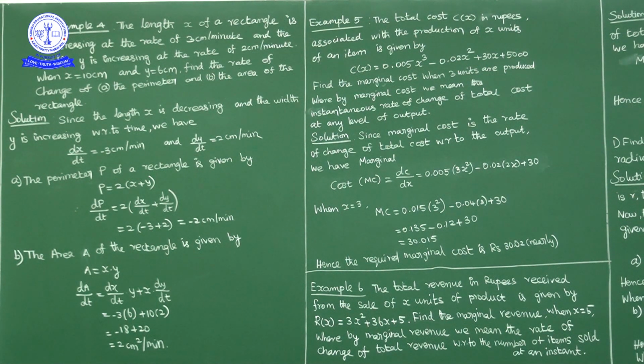What do we have to find? The rate of change of perimeter, dP by dt, and the rate of change of area of the rectangle, dA by dt. What is given here?